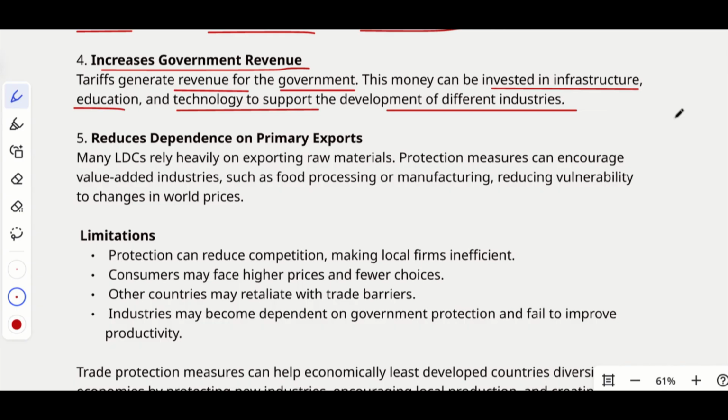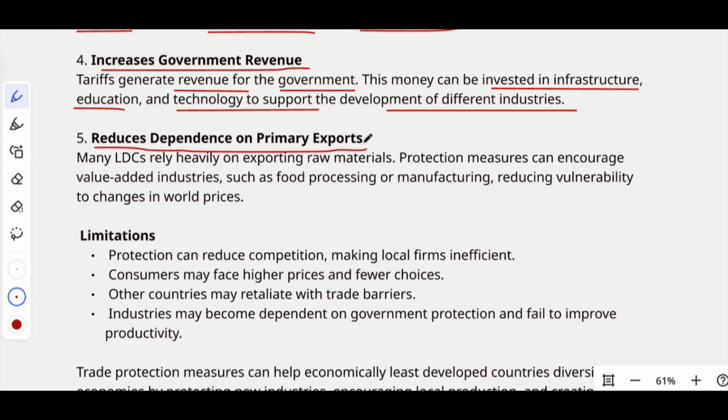So, to start a new industry, it requires much infrastructure like the buildings, electricity, roads, and markets, etc. So, the government can use the tariff they acquired from the imports to promote these kinds of infrastructure for the upcoming industries in the country. Then it reduces dependence on primary exports.